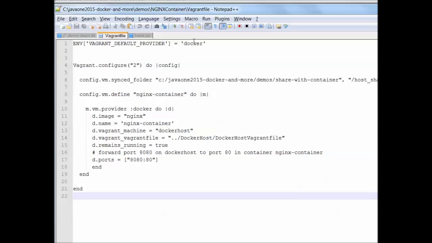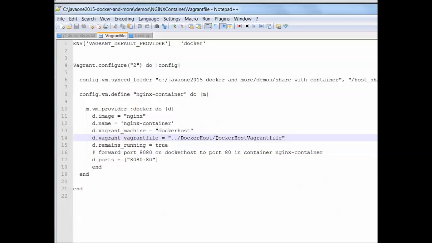It uses the Docker provider, which basically tells Vagrant to create a Docker container. It specifies the name of the image, NGINX. It specifies the configuration details for the Docker host virtual machine.